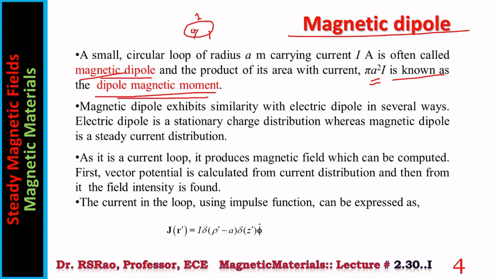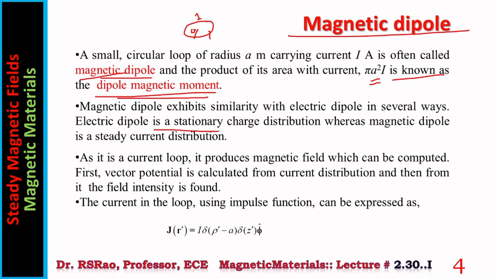See, magnetic dipole. We have electric dipoles also, which were introduced in electrostatics. The concept of electric dipole was found highly useful in analyzing dielectric materials. In the same way, the magnetic dipole concept you can find highly useful in the analysis of magnetic materials. A magnetic dipole exhibits similarity with the electric dipole in several ways.